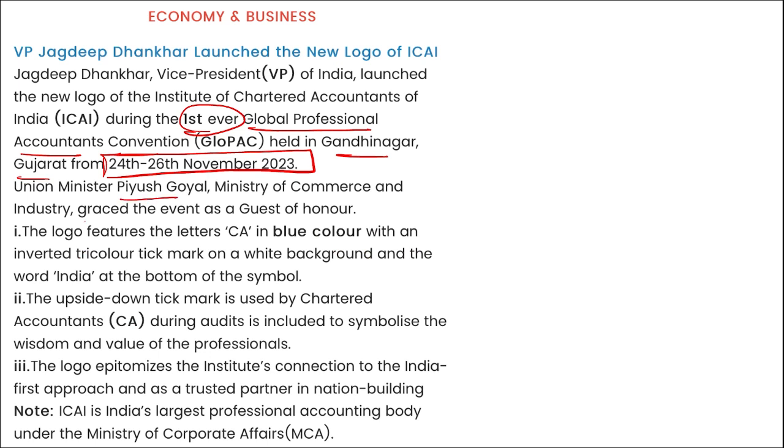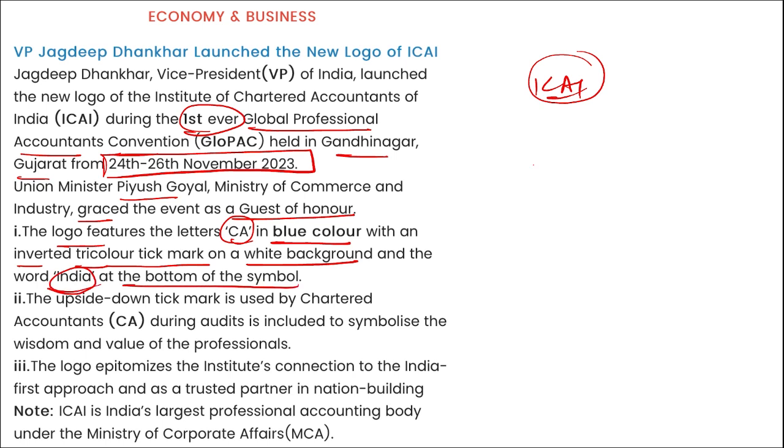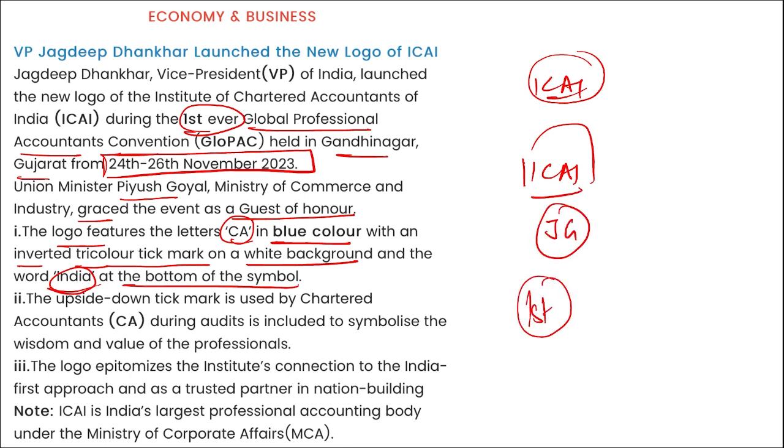Here, Union Minister Piyush Goyal graced the event as a guest of honor, and the new logo launched for ICAI features the letter CA in blue color with an inverted tricolor tick mark with a white background and the word India at the bottom of the symbol. Correct. So directly remember, a new symbol of ICAI has been launched by Jagdeep Dhankarji, Vice President of India, during the first ever Global Professional Accountants Convention held in Gandhinagar, Gujarat. Now this question can also be asked: where was the first ever Global Professional Accountants Convention held? It was held in Gandhinagar, Gujarat.